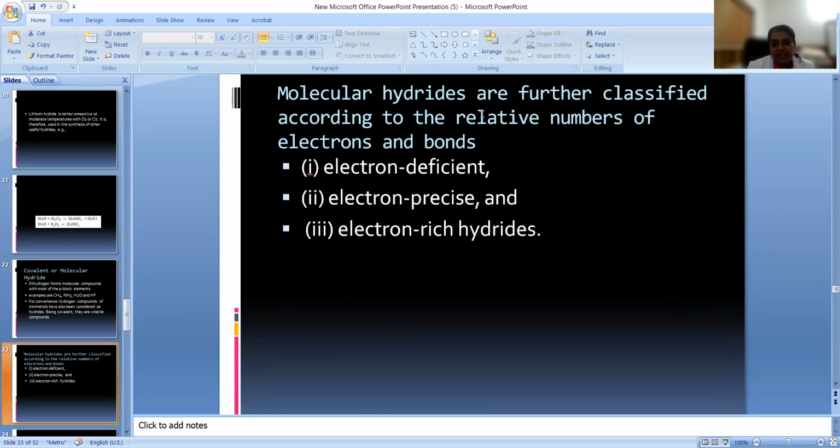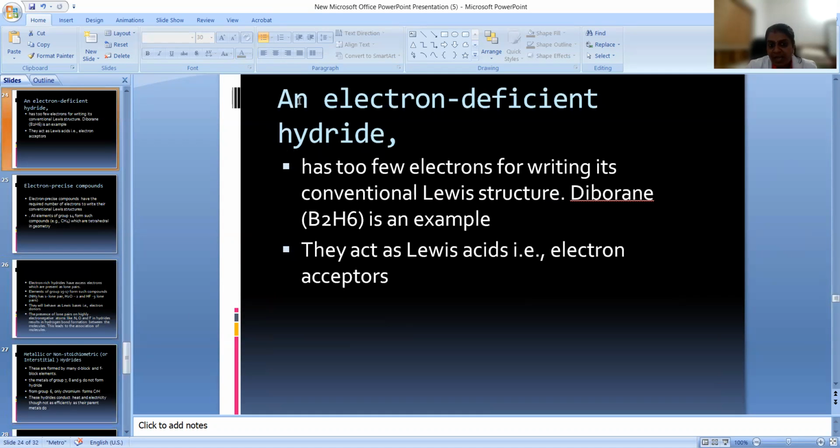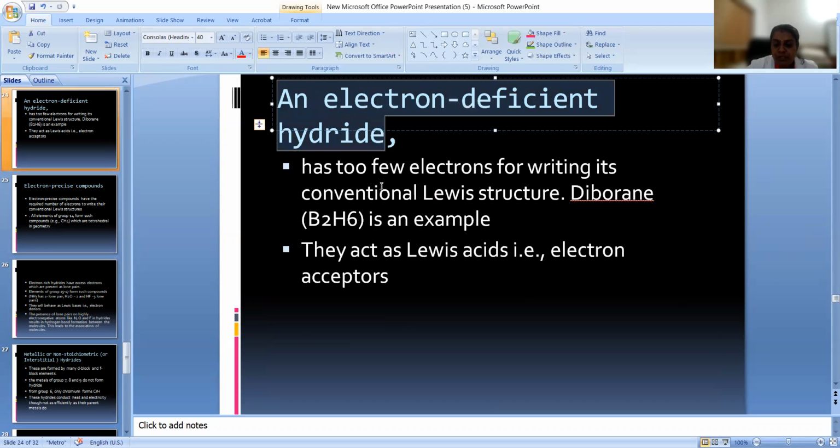And these molecular hydrides are further classified into three: electron deficient, electron precise, and electron rich hydrides. From the name itself, we can easily understand what they are. Electron deficient means that there is a deficiency of electrons. In an electron deficient hydride, if you take the molecule as a whole, there will be a deficiency of electrons. It has too few electrons for writing its structure covalently. If you are writing the Lewis structure, you can see that it does not have a sufficient number of electrons inside it. Diborane is an example, very important.